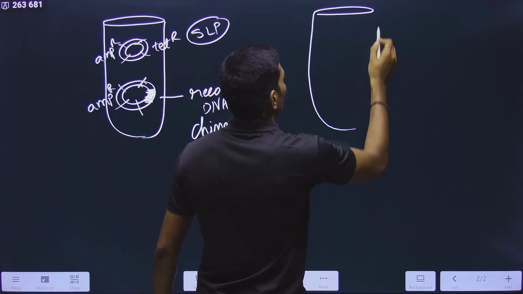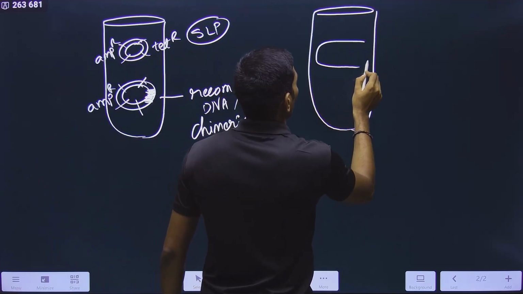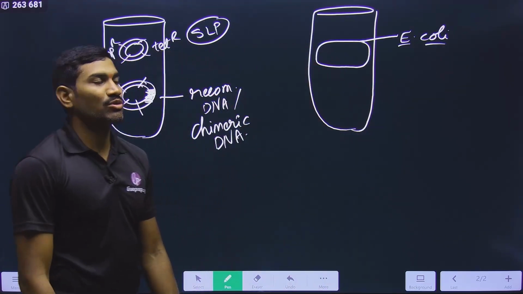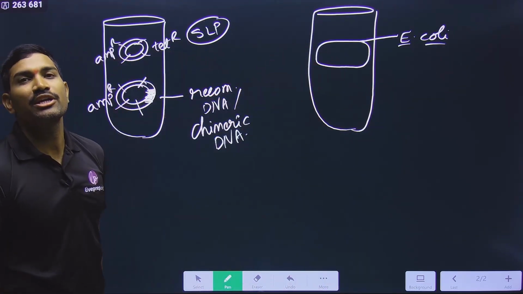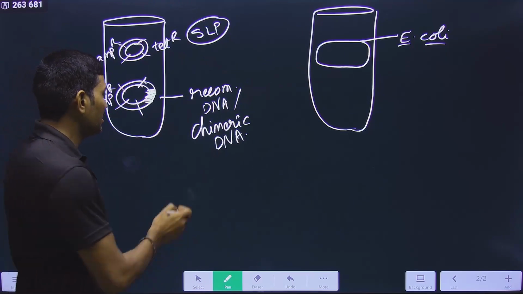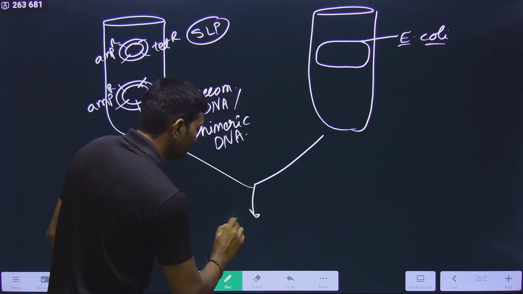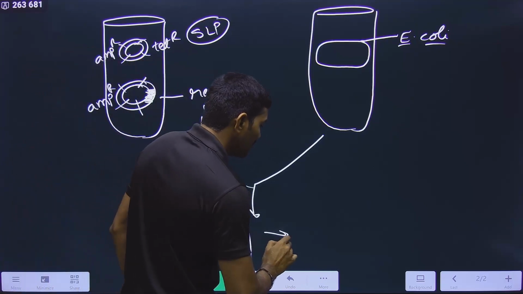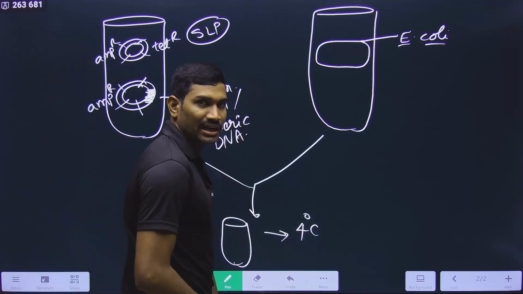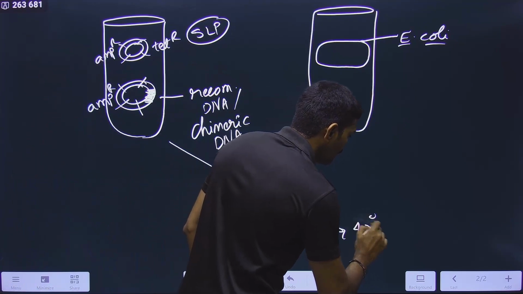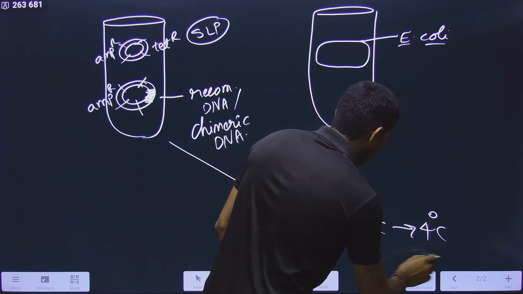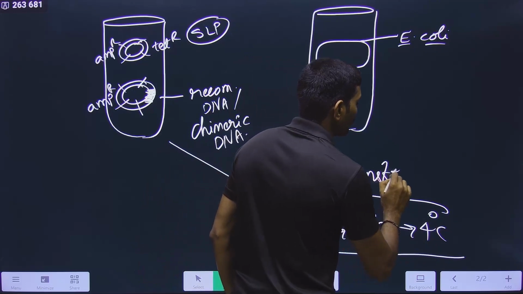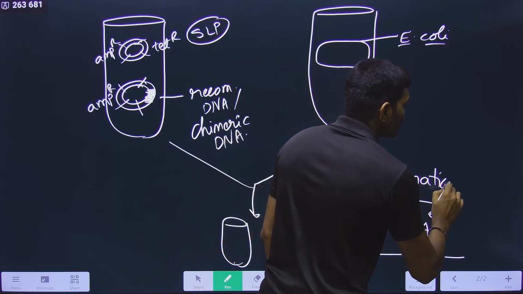In a separate tube, we are taking the competent host. Who is acting as the competent host? It is the E. coli, chemically treated, calcium chloride treated E. coli. That's why it is the competent host. It is ready to take external DNA. So now these two we are combining in a single tube, initially kept at 4 degrees centigrade, then we give the heat shock, and then again keep it at 4 degrees centigrade. This process is called transformation.